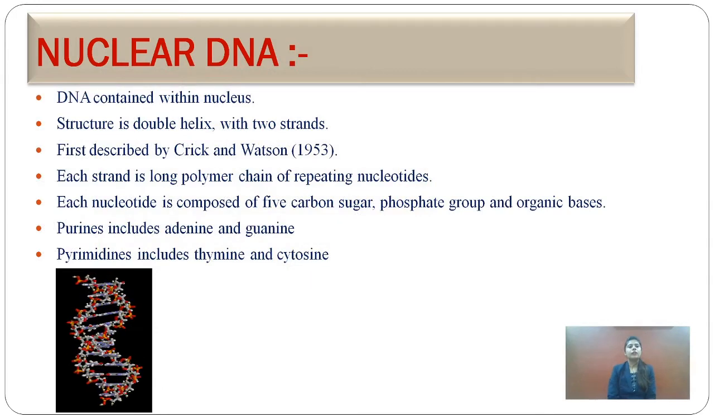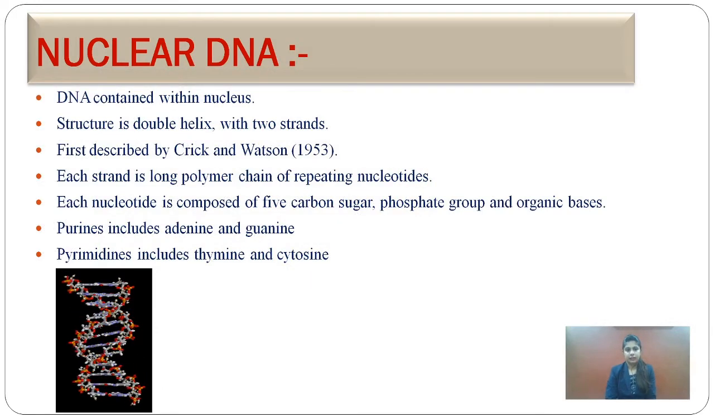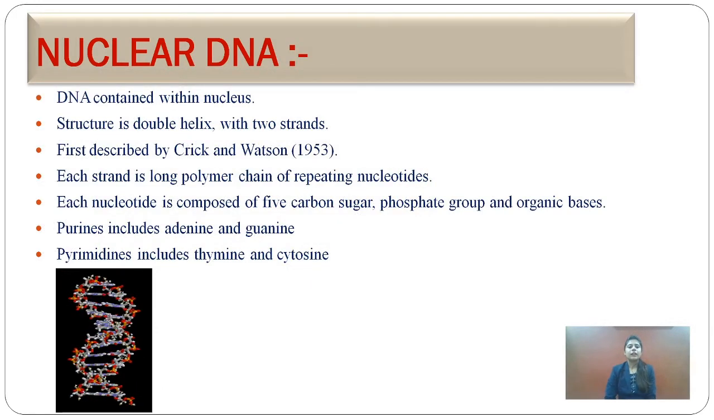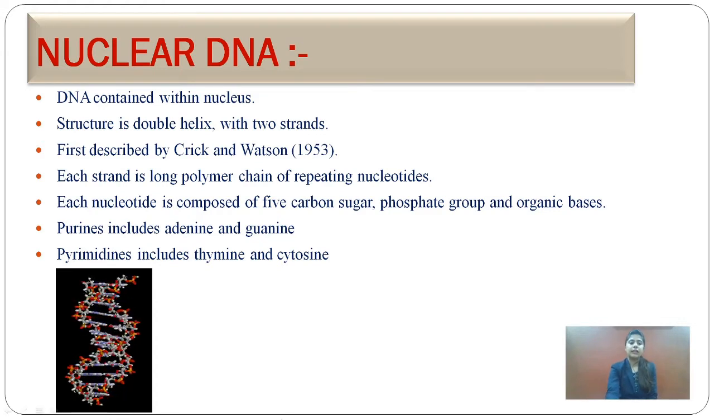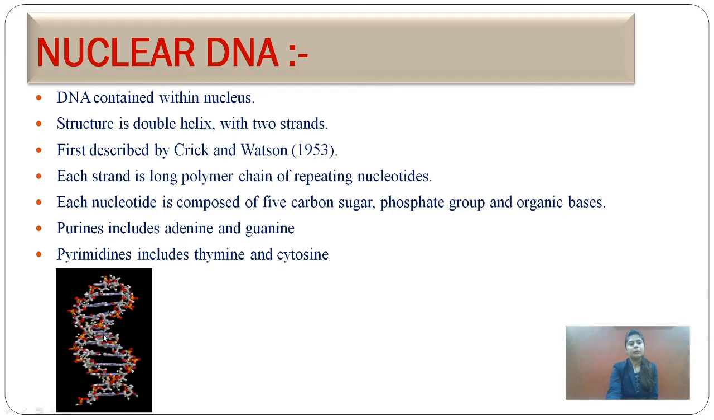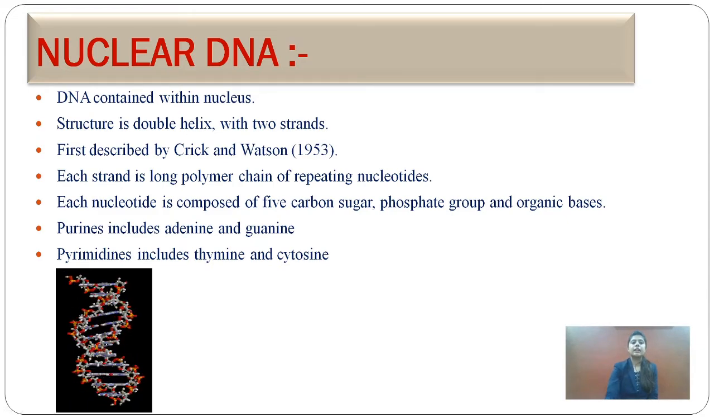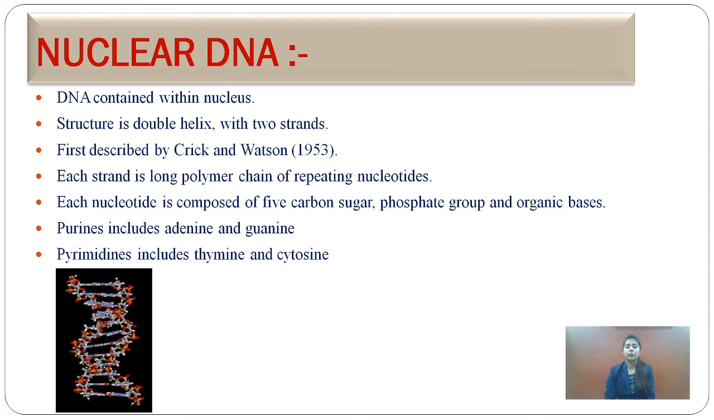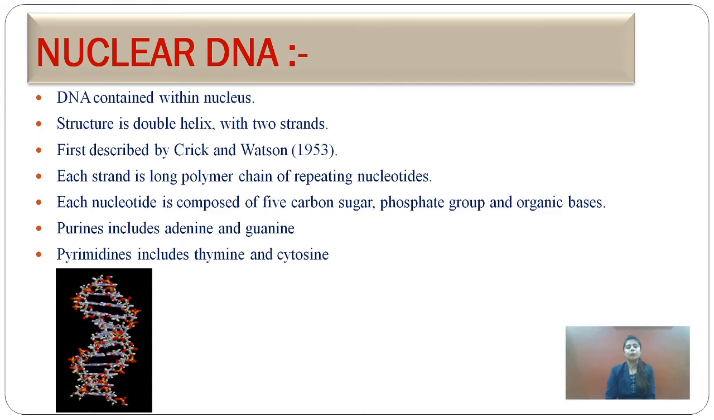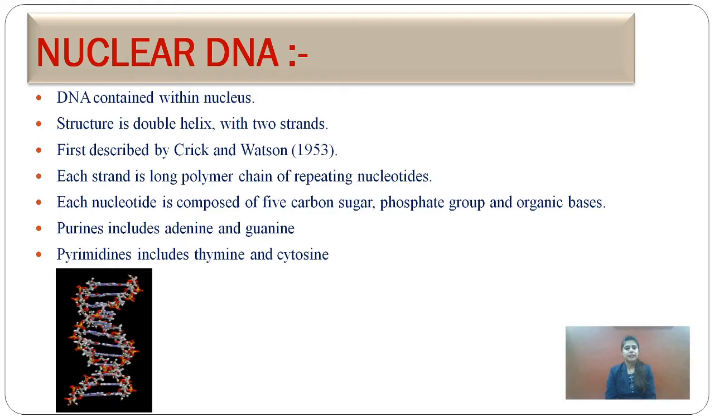Now first we learn about the nuclear DNA. Okay, you all are familiar with the structure of double helix DNA. You can see over here, it is rotating. This is a double stranded helix. This DNA is present inside the nucleus, a double helix made up of two polynucleotide strands. This was first described by Watson and Crick in 1953.